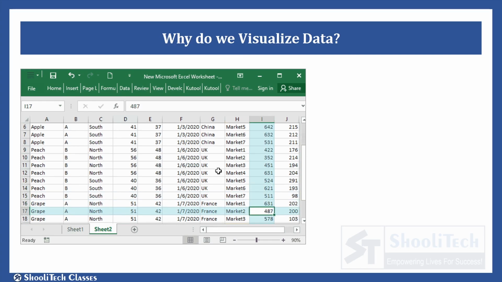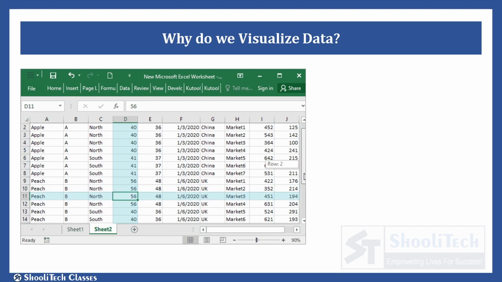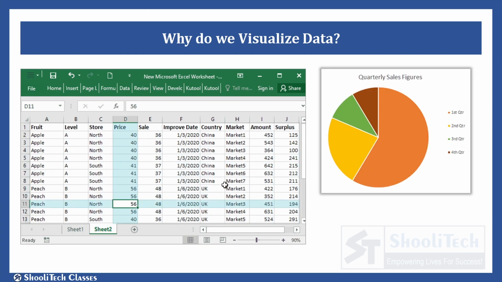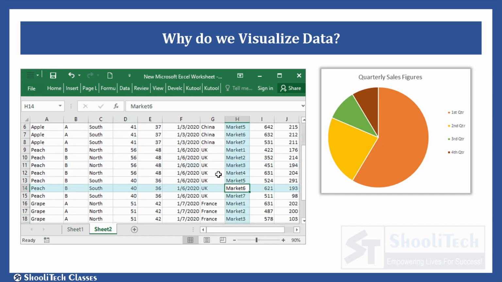Just imagine if we are given a large amount of data in the form of an Excel sheet, and if we are told to analyze and interpret some information out of it, then you can understand it is a very difficult task even for an expert to do so. But if we create a graph from this data, it becomes so easy to comprehend it.